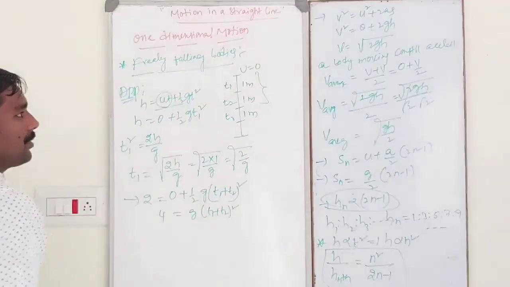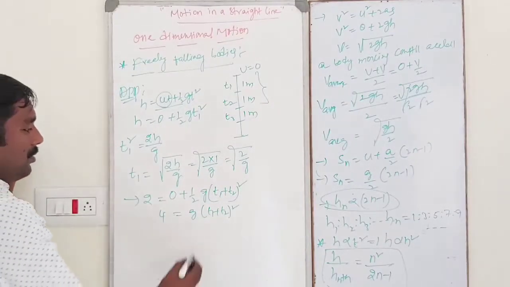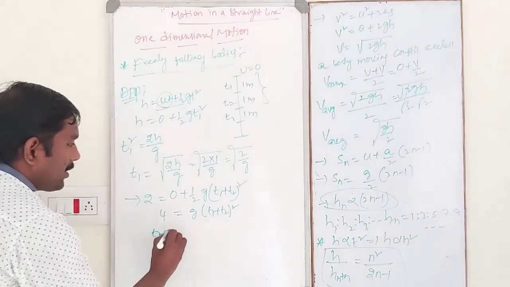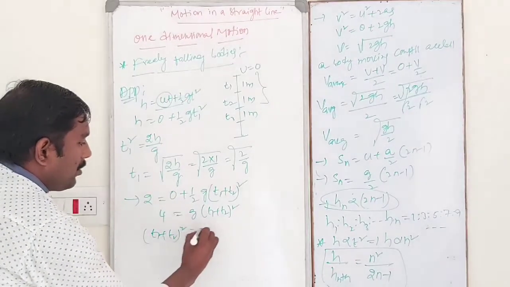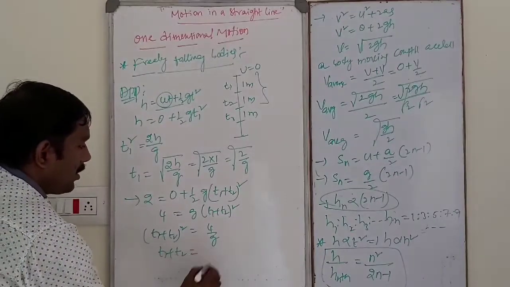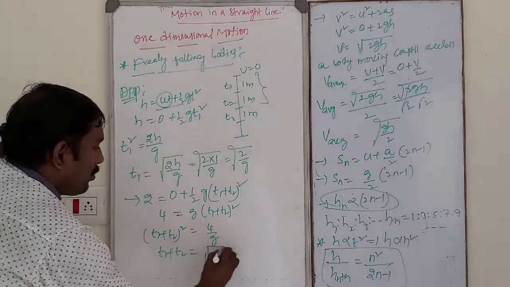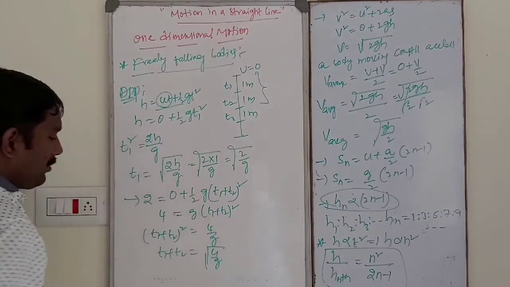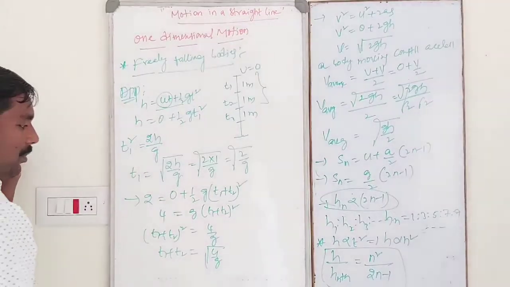So t1 plus t2 whole square is equal to 4 by g. t1 plus t2 is equal to root of 4 by g.